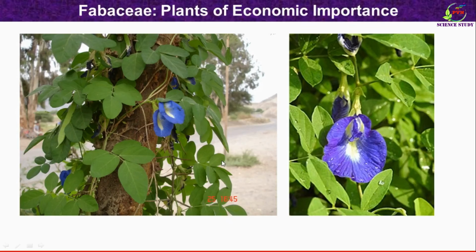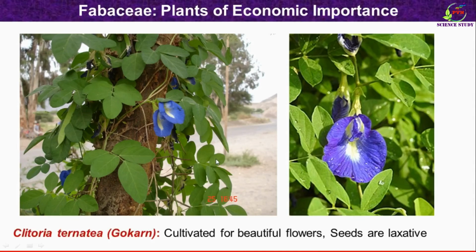Then this is a very beautiful flower. In Marathi it is called Gokarn. The botanical name of the plant is Clitoria ternatea. This is a climber. It is cultivated for its very beautiful flowers. Seeds are used as a laxative.